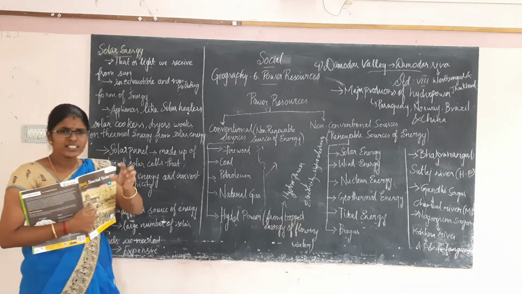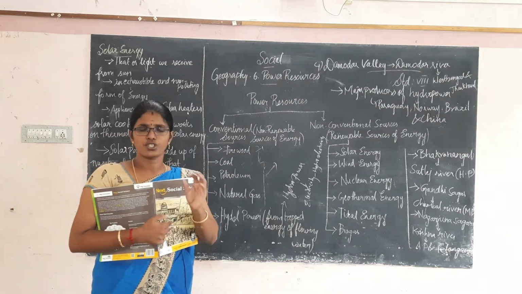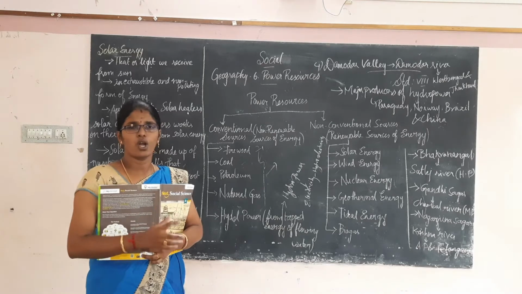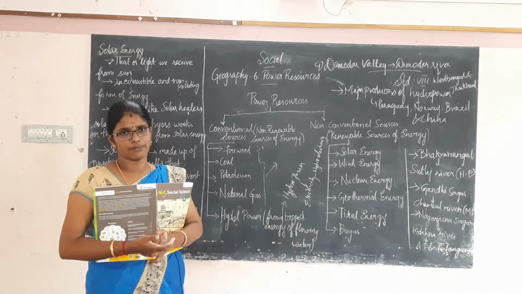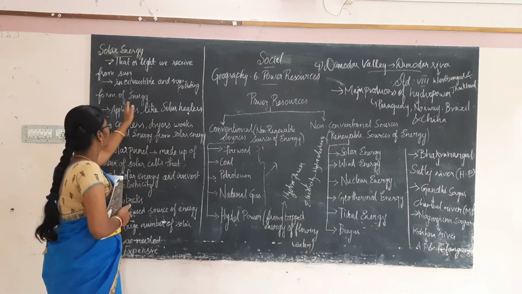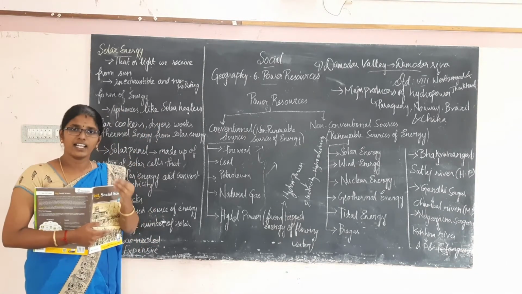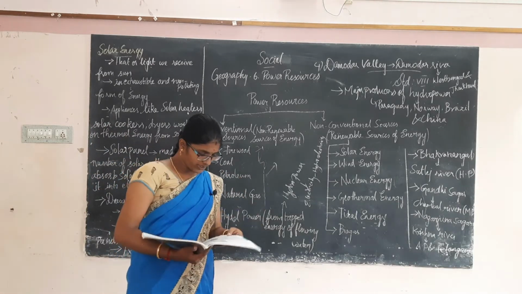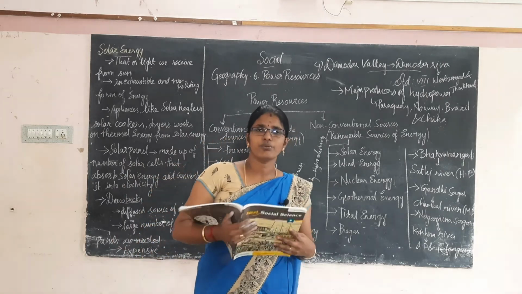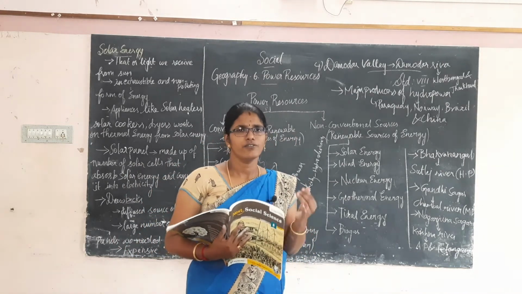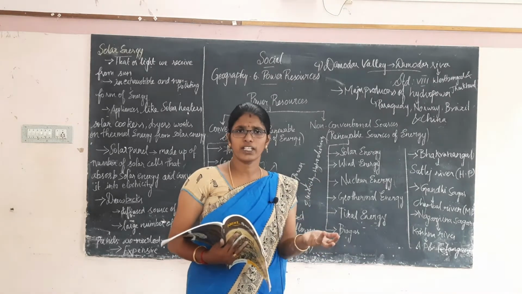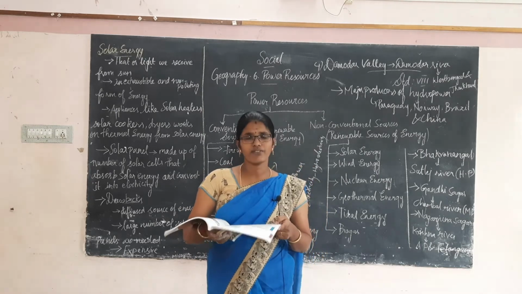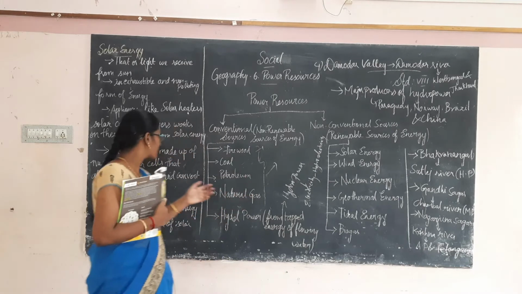Okay, whether it is found only in a little amount? Solar energy is not found only in a limited amount. It is unlimited, inexhaustible. Okay, it is an inexhaustible and non-polluting form of energy. We all know sunlight is a non-polluting form of energy. Then for what purpose are we using sunlight? We all know, for cooking, drying clothes, for these purposes we are using sunlight. But nowadays, for what purposes have we started using it?